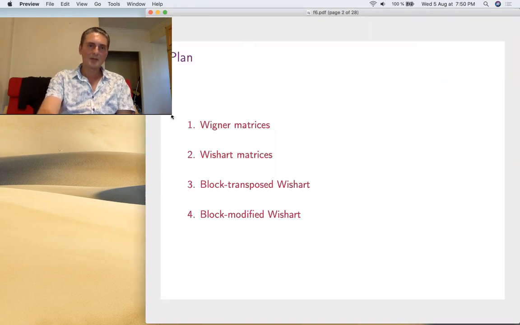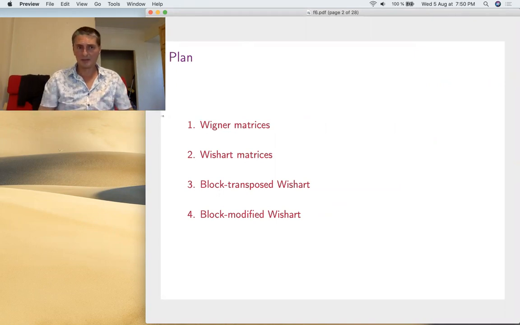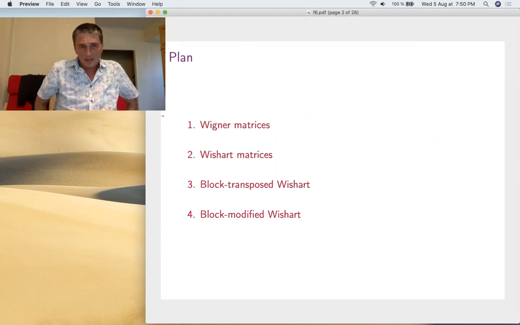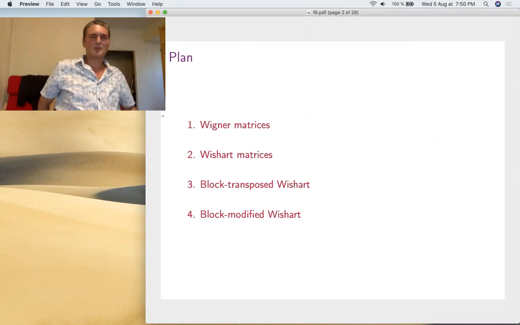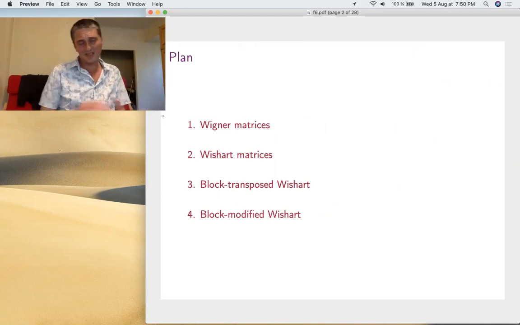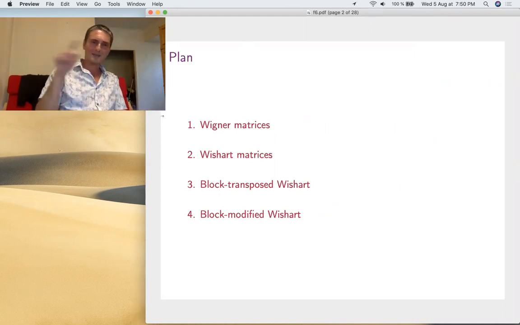So the plan for today: Wigner matrices. That's the random matrices everything started with, Eugene Wigner's discovery from the 50s or 60s, that these matrices converge to the semicircle, very interesting. And then we'll take a look at Wishart matrices, whose limiting law goes back to Marchenko and Pastur, later than Wigner.